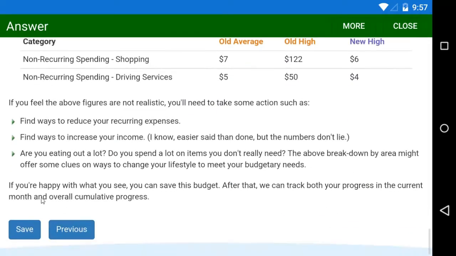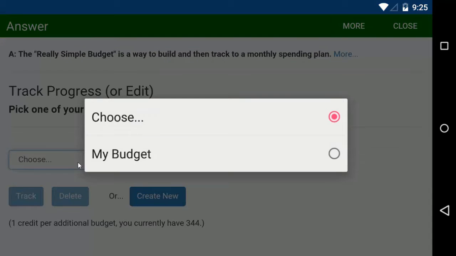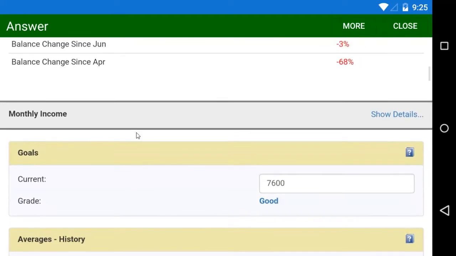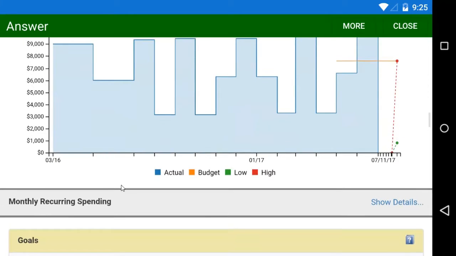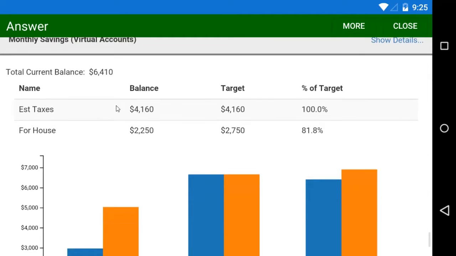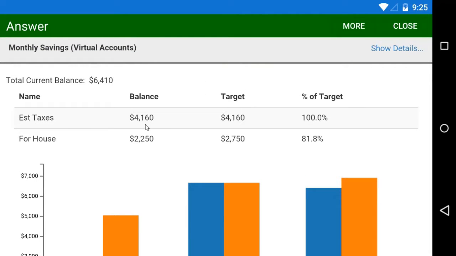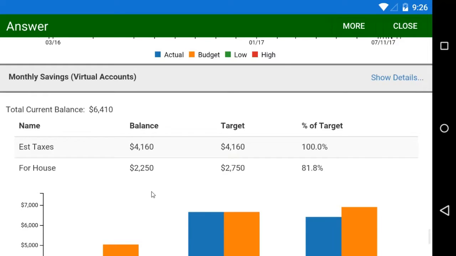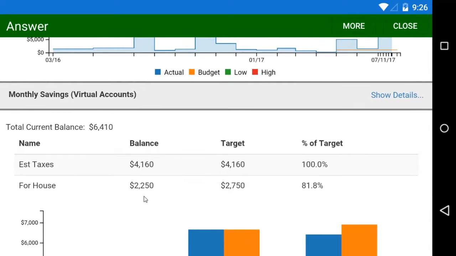And now we're back on the first page for the RSB, and we can pick it to track against it. Now I can see how I'm performing in the current month. I can see income, recurring expenses, and non-recurring expenses. I can also see the virtual accounts that I've set up. Notice I've got the one for estimated taxes, and the current balance is showing here. And it's reflecting the fact that I set my initial balance to $2,000 on both accounts on setup, and the expectation is 12% of my income is going into that bucket. And if we do the math for May and June, 12% of my income has been correctly added to that bucket. Keep this picture in mind, in particular our current virtual account balance for house savings.